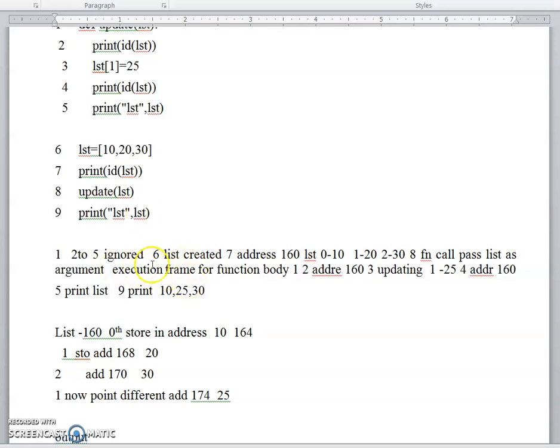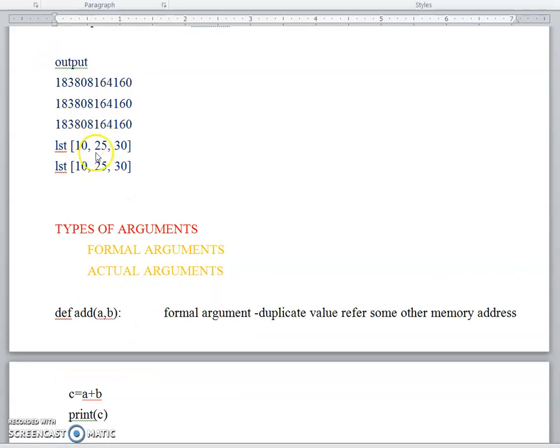In this way the program is executed. When you encounter the eighth line, that is the function calling statement, the local environment is created for the update function. After executing the 5th line, the local environment is deleted. Once again from the 9th line it comes back to the global environment, which means all the statements belonging to the main program, not related to the functions. Understand? This is the output for the previous program.